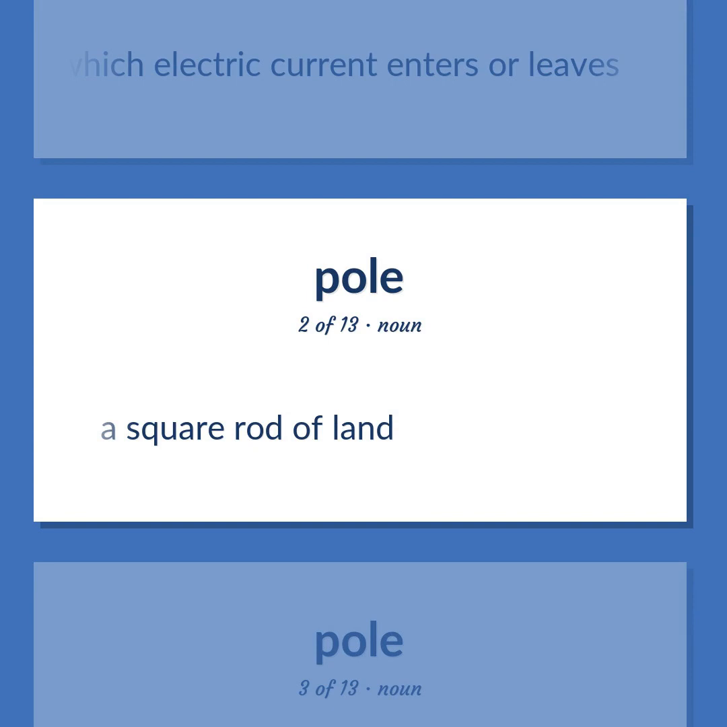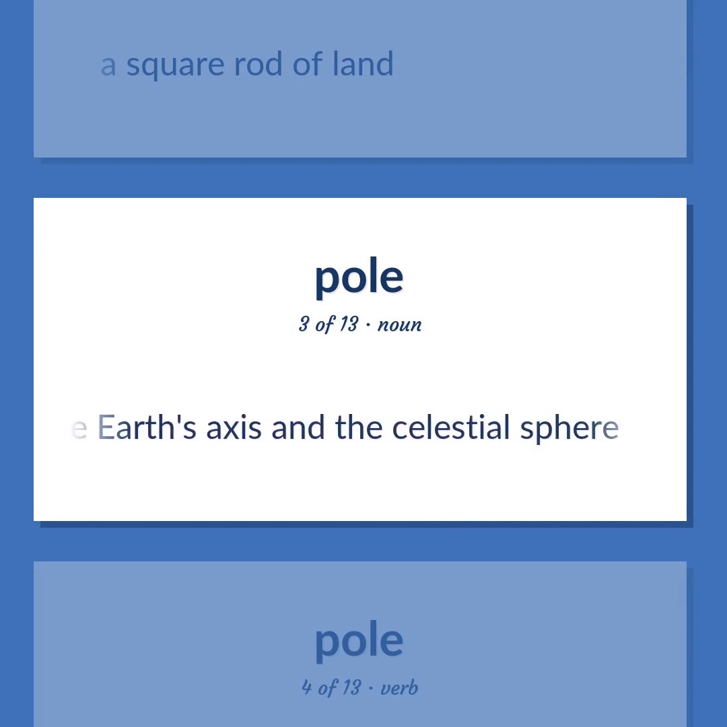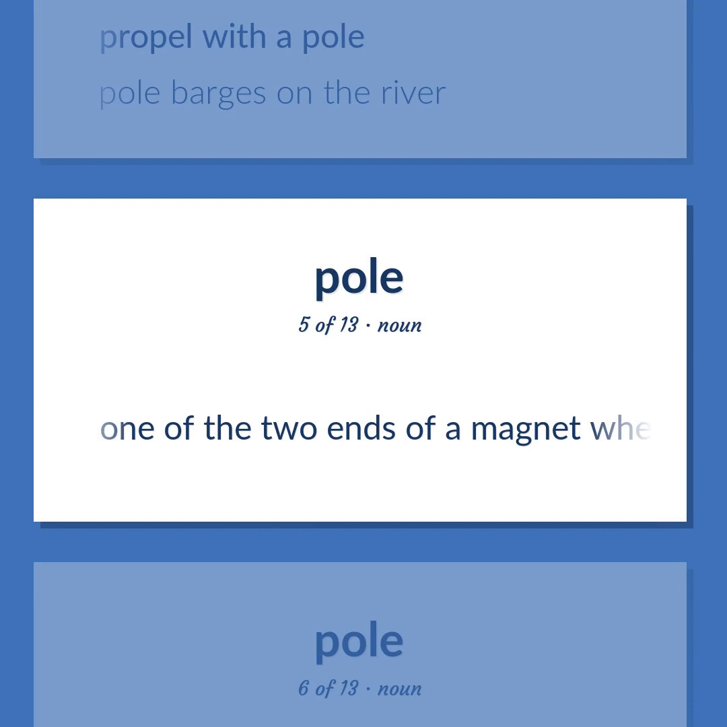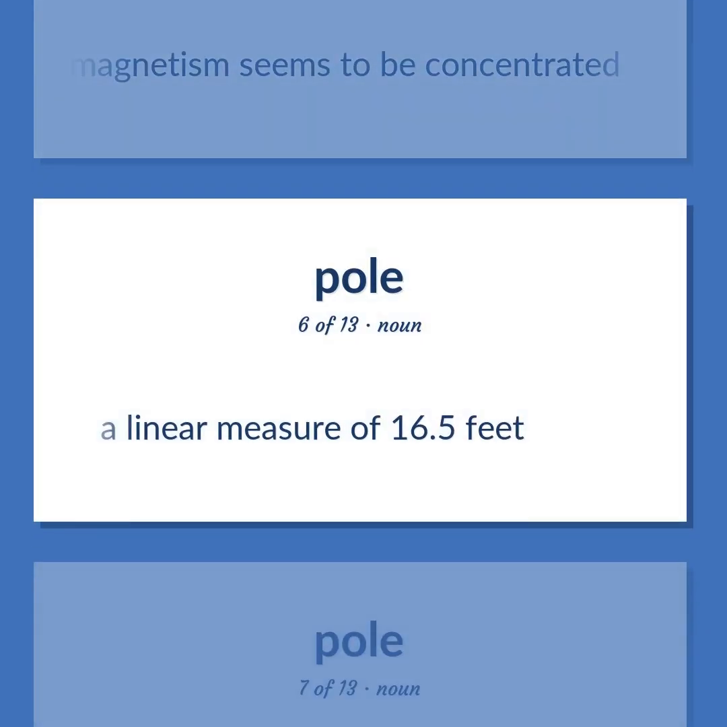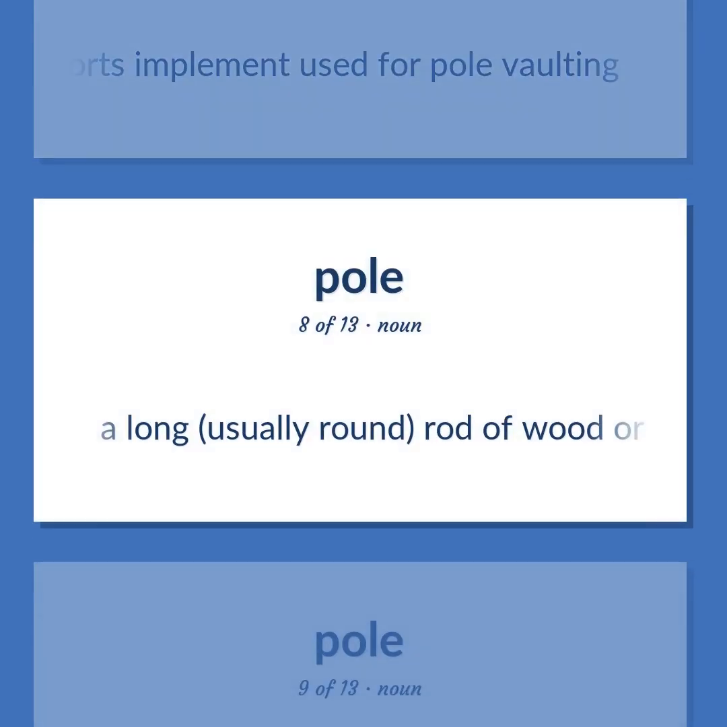A square rod of land. One of 2 points of intersection of the Earth's axis and the celestial sphere. Propel with a pole. Pole barges on the river. One of the 2 ends of a magnet where the magnetism seems to be concentrated. A linear measure of 16.5 feet. A long fiberglass sports implement used for pole vaulting. A long, usually round, rod of wood or metal or plastic.